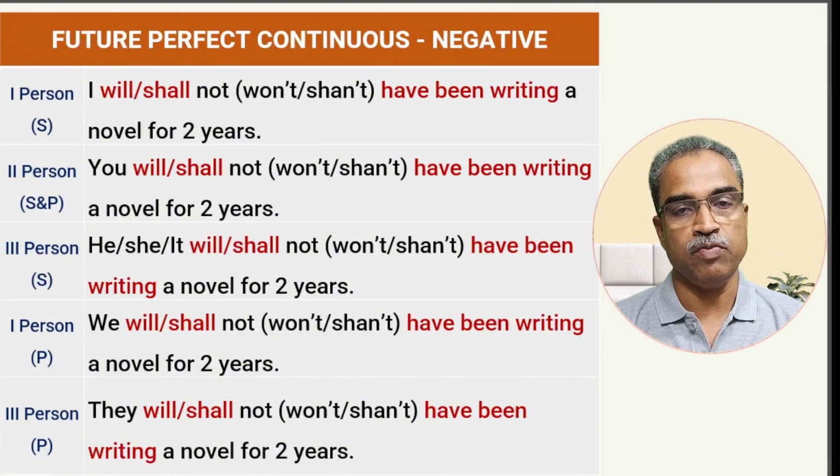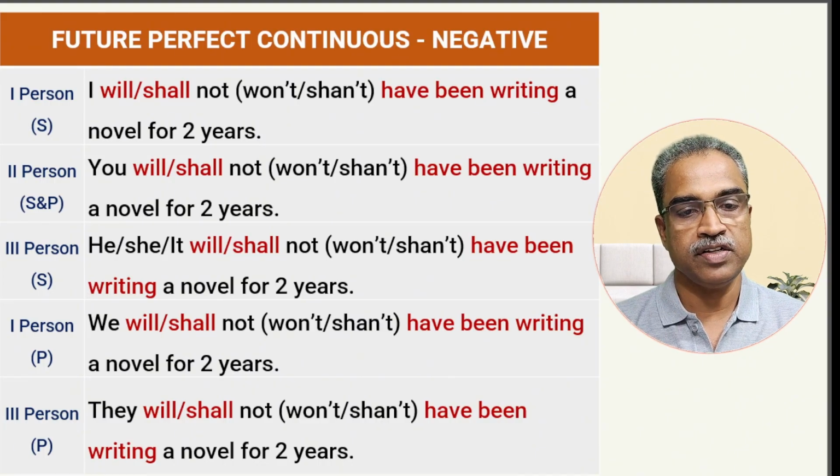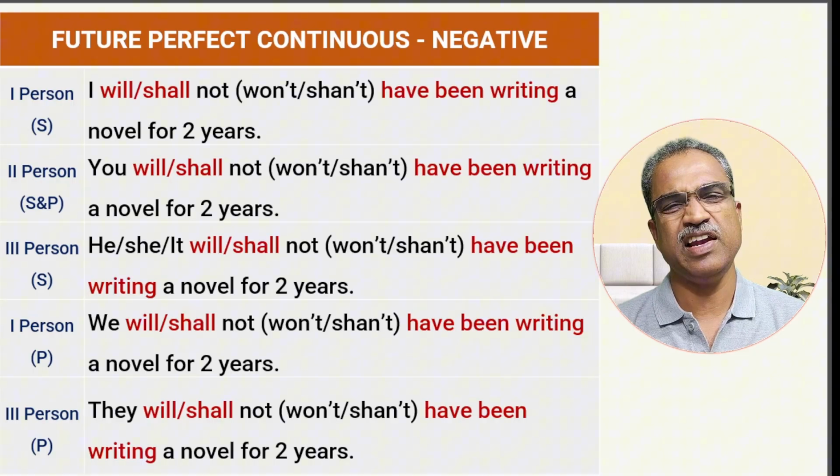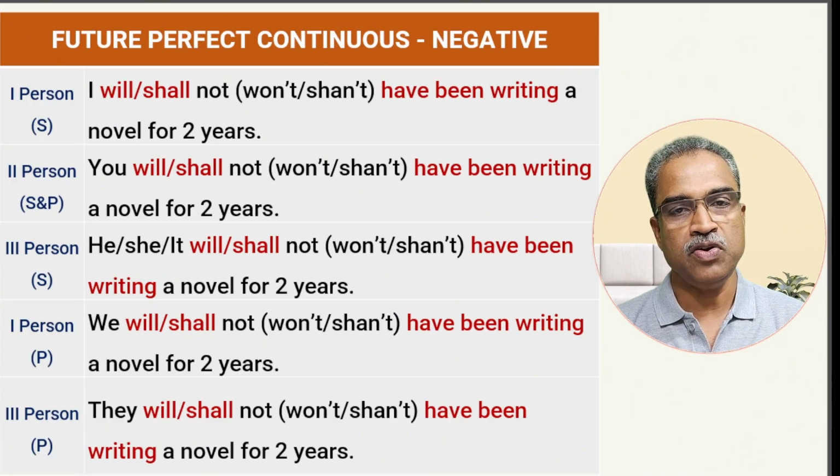Or else, will not, you can contract and say, I won't have been writing a novel. Shall plus not is shan't in English, but we rarely use it. Basically, we normally use will, and will plus not is won't. So I will not have been writing a novel for 2 years, or else I won't have been writing a novel.